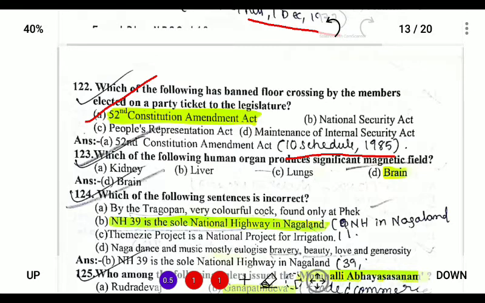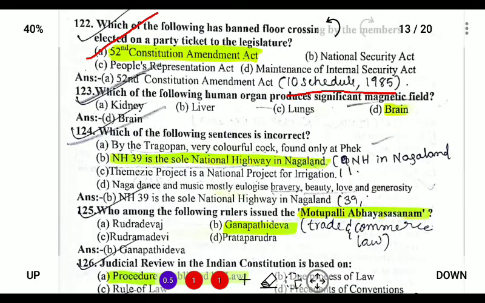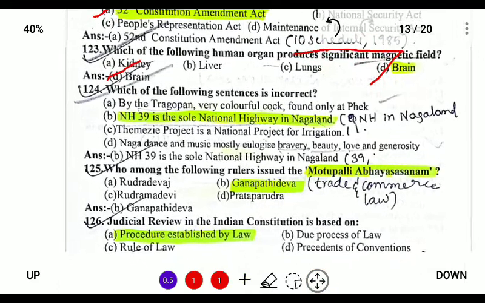Next, which of the following human organs produces significant magnetic fields? So magnetic fields are produced by the brain. This is why we do MRI scan on the brain, because the brain is responsible for emitting a significant amount of magnetic field.